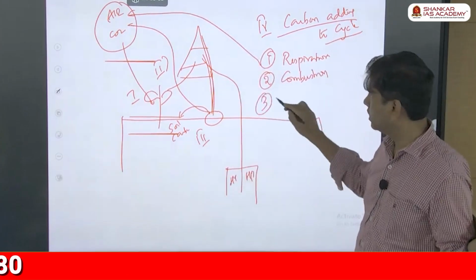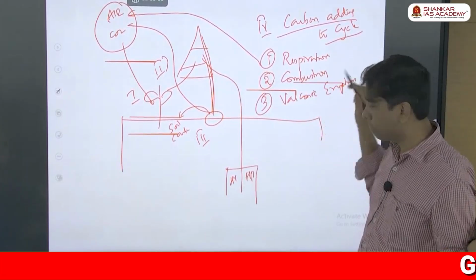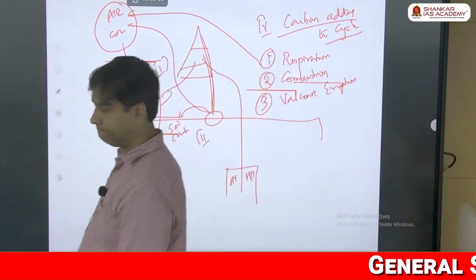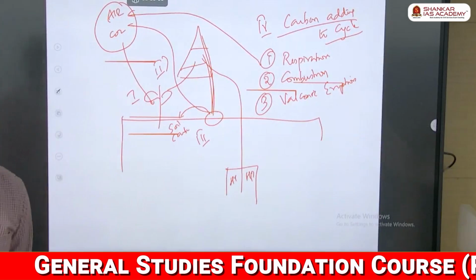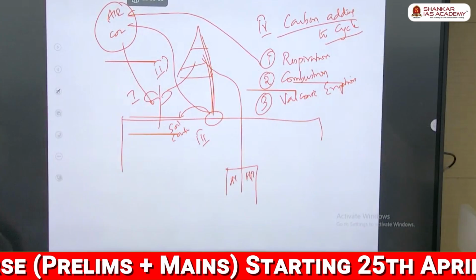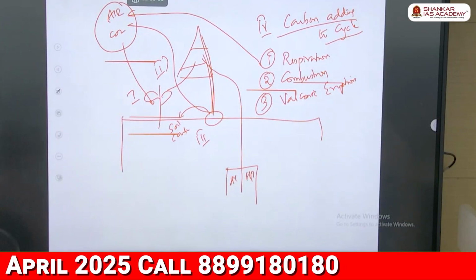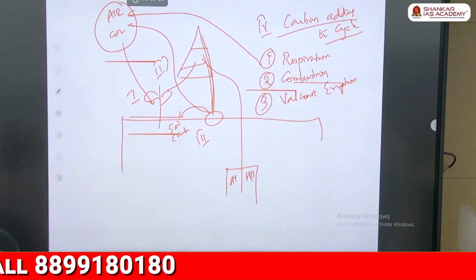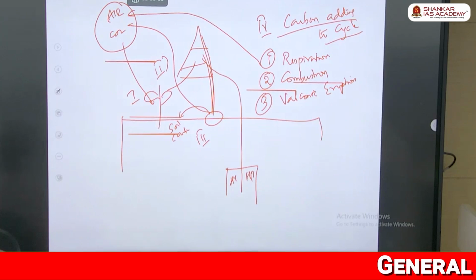Third one is volcanic eruption. Even in the volcanic eruption, the carbon dioxide is added to the air. So can you tell me how this volcanic eruption gives you carbon dioxide? So tell me how from an engine sulfur dioxide comes out. See, don't get too confused. Don't make your chemistry very complicated. When you burn sulfur, sulfur dioxide will come. When you burn carbon, carbon dioxide will come.